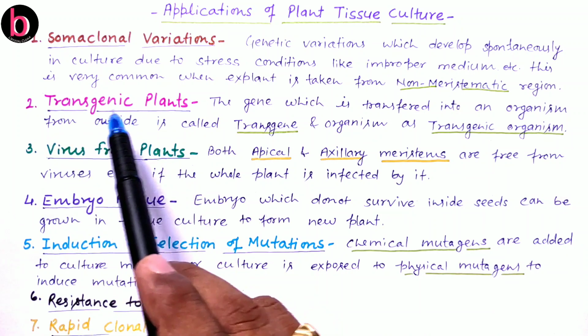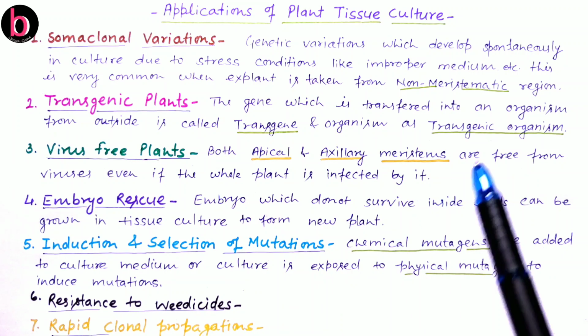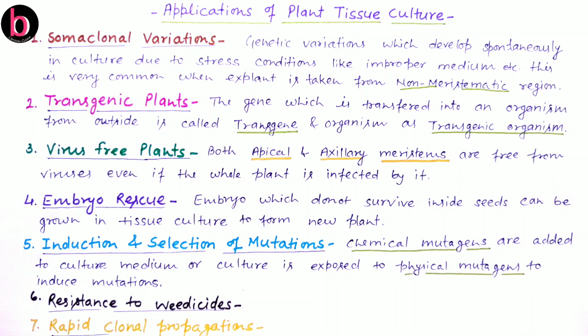Second, transgenic plants. First, what is a transgene? These are genes which are transferred into an organism that is not actually related to the source. Suppose there are two organisms A and B, and inside B we transfer a gene of A. That particular gene is known as a transgene, while organism B is known as a transgenic organism. By this method we can produce transgenic organisms, and by the use of micropropagation or tissue culture we can produce bulk of a plant.